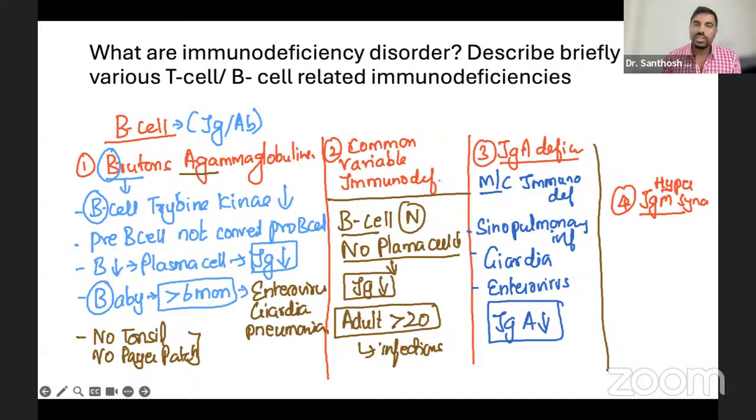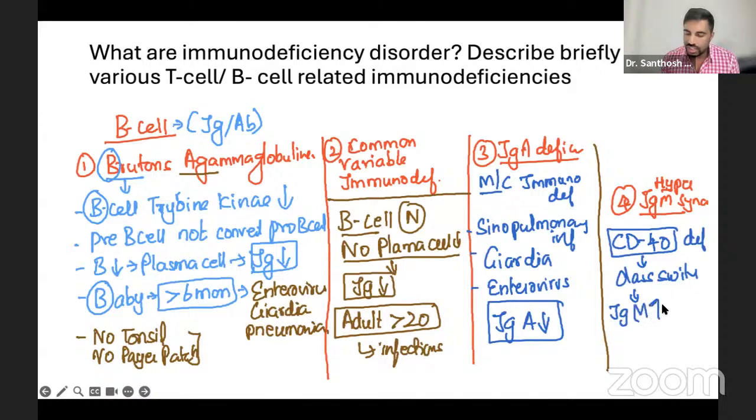In case of hyper IgM syndrome, this is very particular. Here we have a CD40 defect. CD40 is basically needed for class switching. So when that is defective, IgM is not converted into other immunoglobulins. So only IgM increases, and all the rest of the immunoglobulins go down. That's why it's hyper IgM. The symptoms would be the same, the infections, because the rest of the immunoglobulins are low. That's all about your B cell defect.